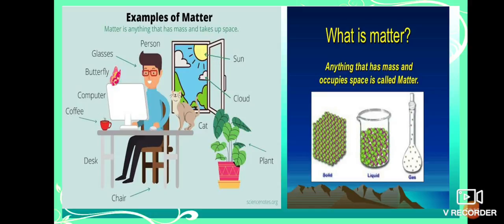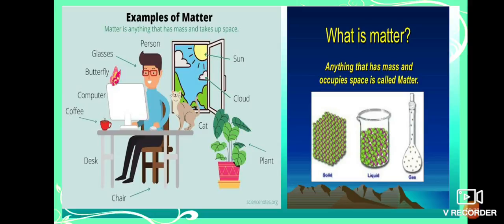Think about it once again. Yes, they are made up of small particles. So what are those small particles? They are nothing but atoms. Now today we are going to discuss the lesson, the concept of atoms and molecules.